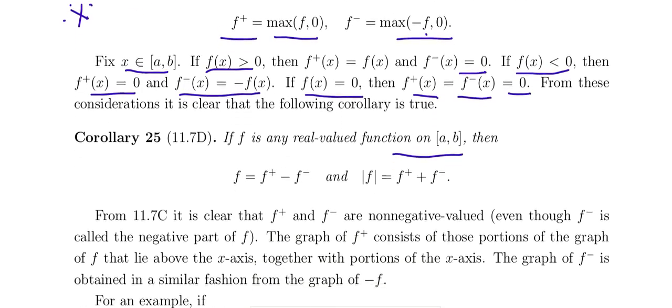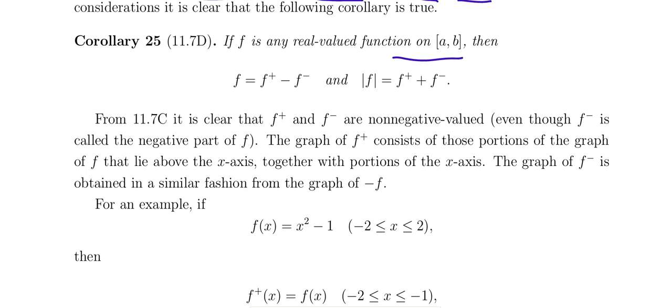f is any real valued function on a comma b, then f is defined as the difference of the positive and the negative part of the function. In the case of any real valued function, mod f equal to the sum of the positive and the negative part of the function. And f plus and f minus are non-negative valued, even though f minus is called the negative part of f. And the graph of f plus consists of those portions of the graph of f that lie above the x-axis. And the graph of f minus is obtained in a similar fashion from the graph of minus f.